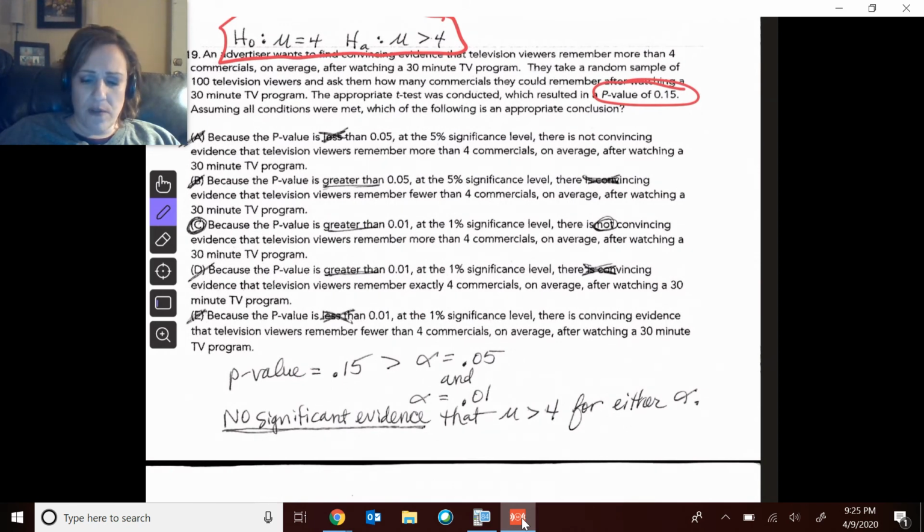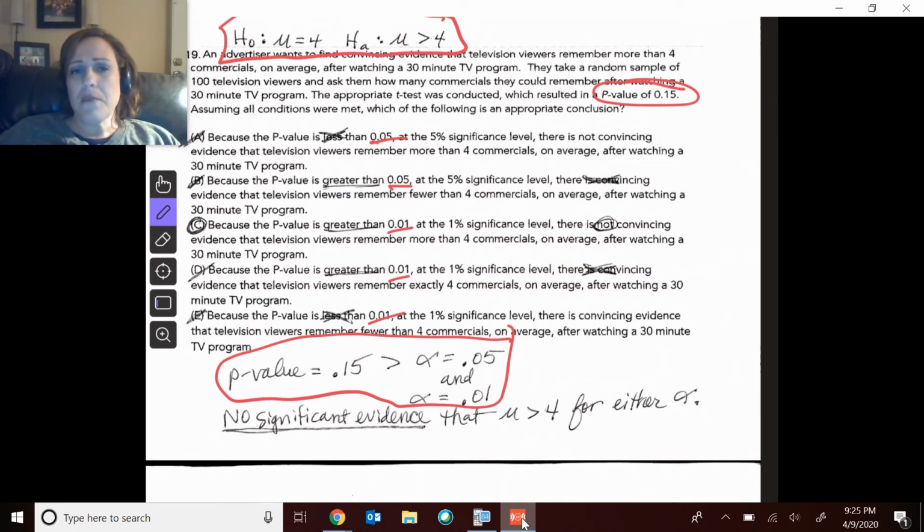That's greater than, I noticed in here, it listed a few different alphas. Regardless, our p-value is bigger than either one of those alphas it listed. In fact, usually the highest alpha we even do is 10%, but usually that's if it's two-tailed.